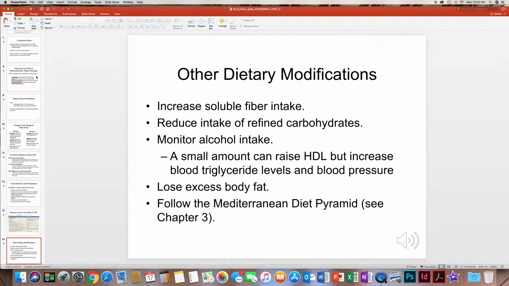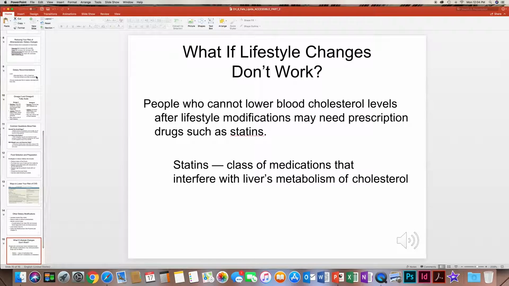One of the best things you could do is follow the Mediterranean diet, which in chapter 3 we covered. So the Mediterranean diet really includes mainly fruits and vegetables and nuts and seeds and olive oil and a very, very limited amount of low-fat type meats and more fish and whole grains.